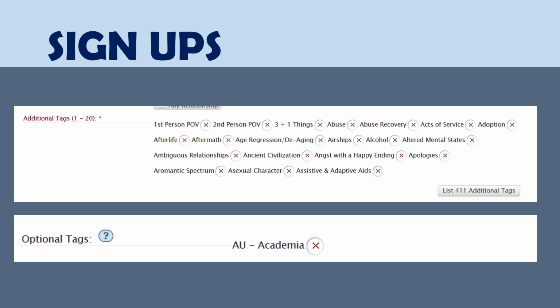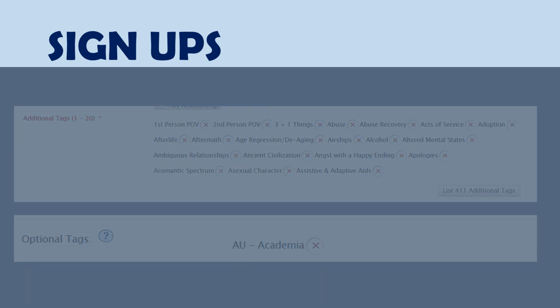The minimum is 1. These tags are the ones that will be in play during rounds 1, 3, and 5 of the game, and will be claimed by whoever is writing for you, so feel free to give them as many options as you want. However, works created for you only need to match one of these tags to be considered a valid entry.